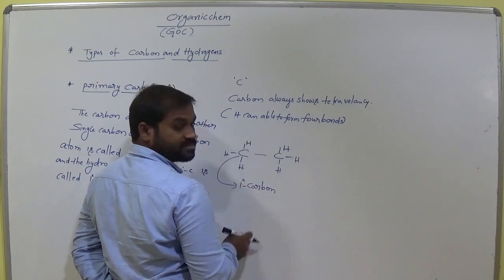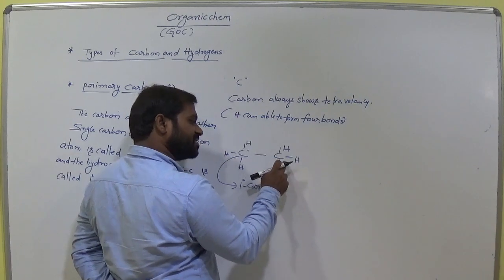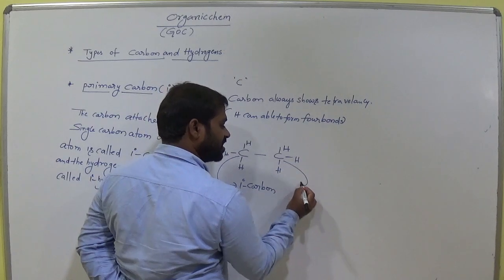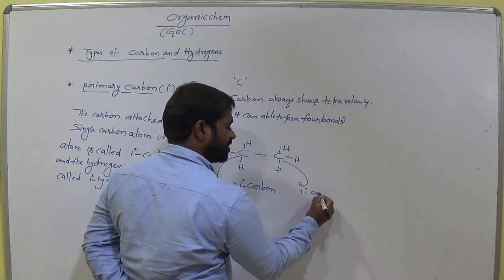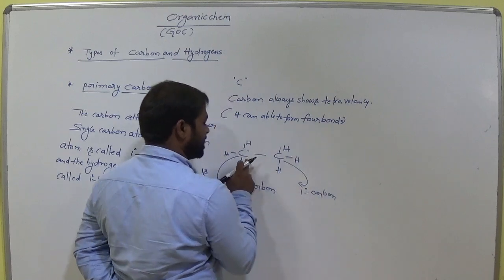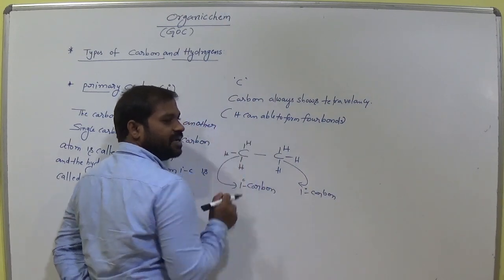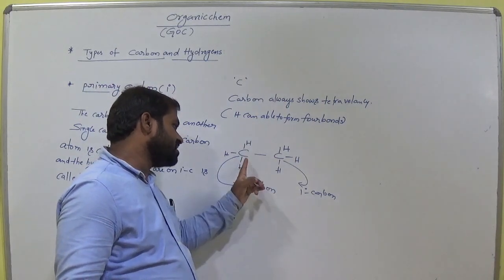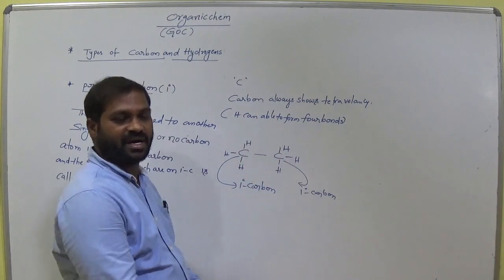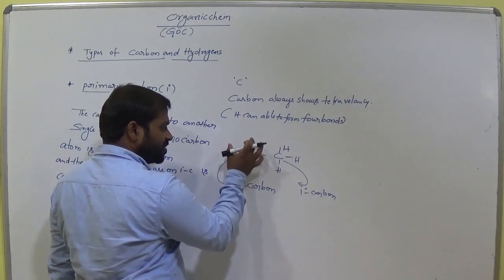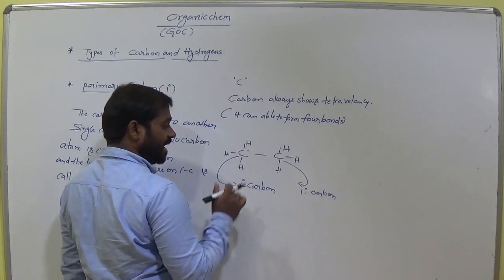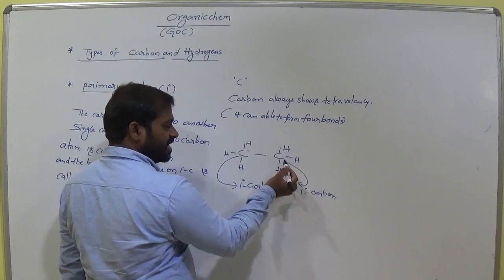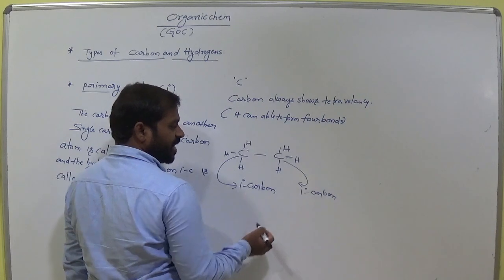The other carbon is also only bonded with this single carbon, so it is also primary carbon. Primary carbon means a carbon bonded with a single carbon. Now the hydrogens at primary carbons are called primary hydrogens. These 3 hydrogens here and these 3 hydrogens are primary hydrogens.